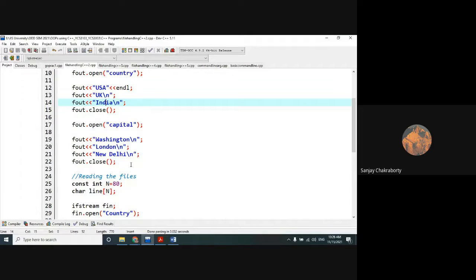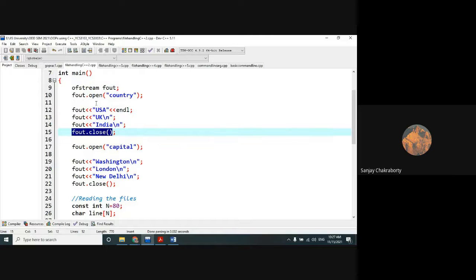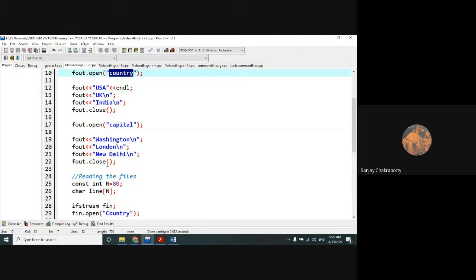After filling the contents inside the capital file, we will call the close method on this object that is opened for the capital file. This close method is applied to the fout object that is related to the country file, and this close method is applied to the fout object that is related to the capital file.